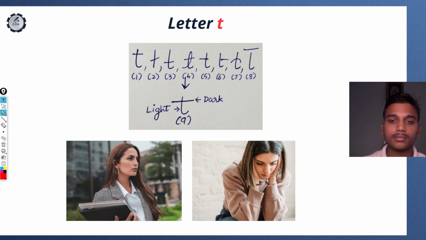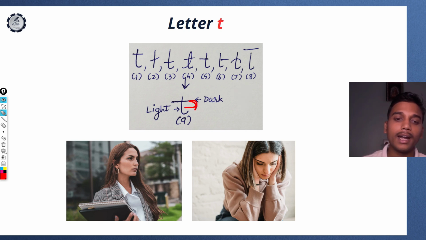There are some writers who write T like this as well, in an upward direction. These are the writers who may say something yet don't actually do it. They may say I will do this, that, yet they don't take action towards it. You may not find this type of T, yet you need to learn it.